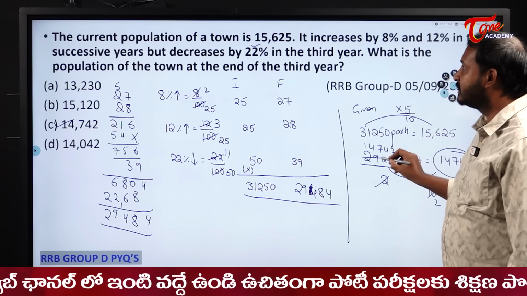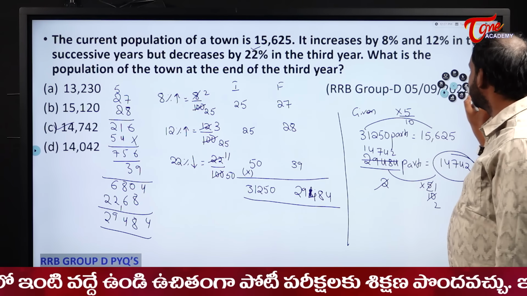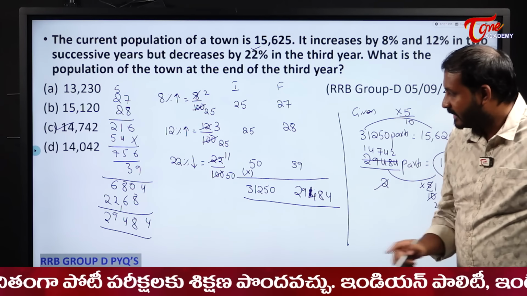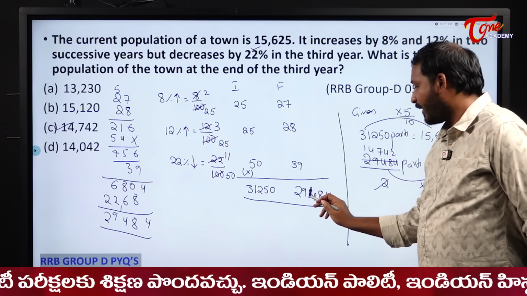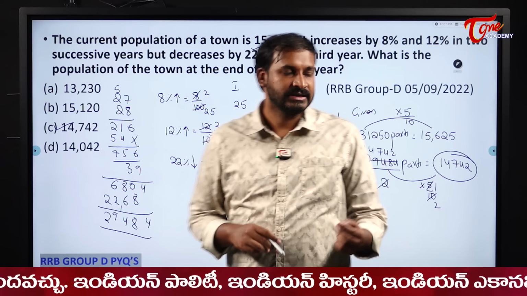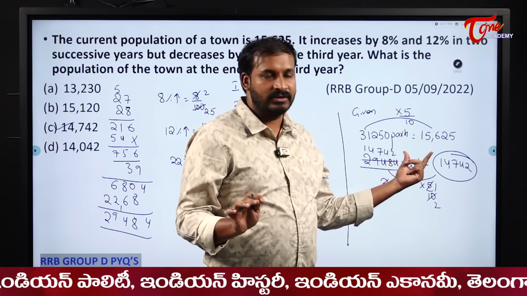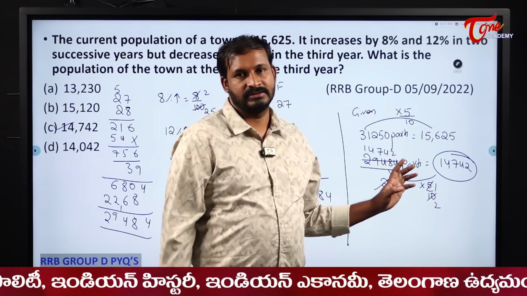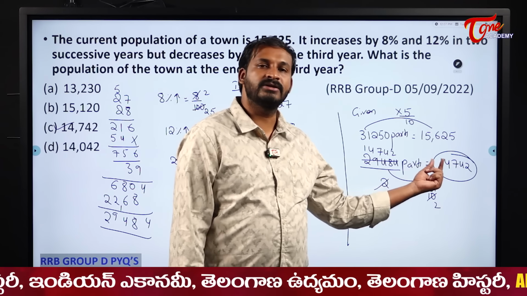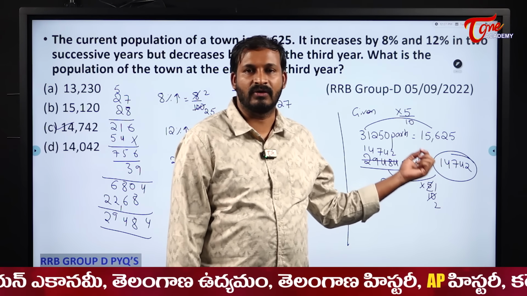Now I hope you understood the difference. What is making the difference here? When you calculate in this method, you will get the parts, which is very clear to understand, and you can get the answer. See students, if you get this idea, well and good. If not, cross multiply it, consider it as x and cross multiply it, you will get the same answer, 14,742.